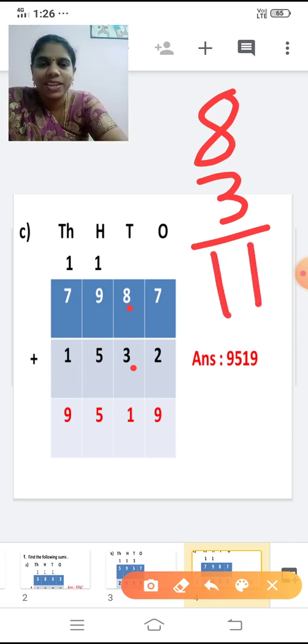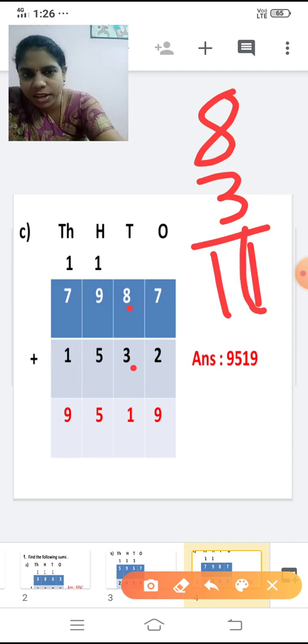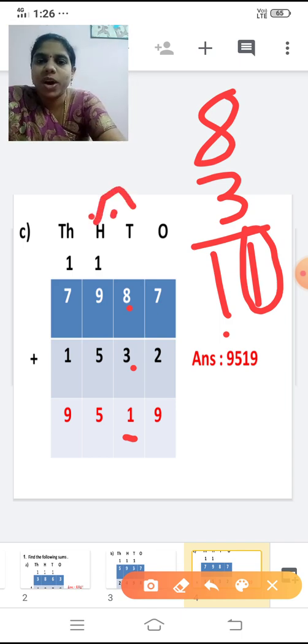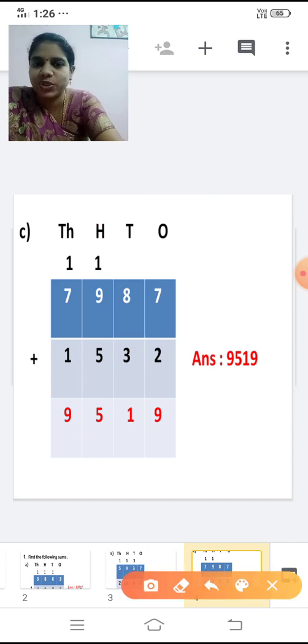What we have to do? So write this one in the tens place and this one is carried over to the next place. That is the hundreds place. This one is carried over to the hundreds place. Now what we have to do? Add the hundreds place now.